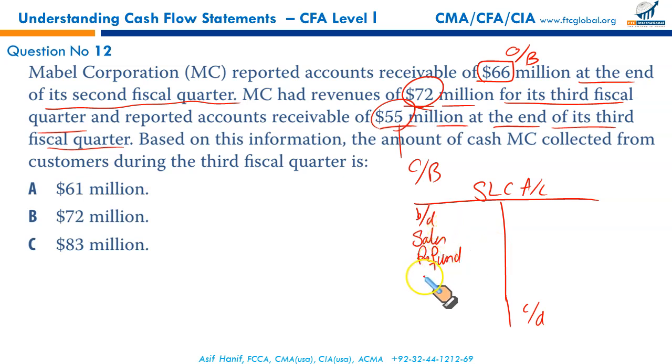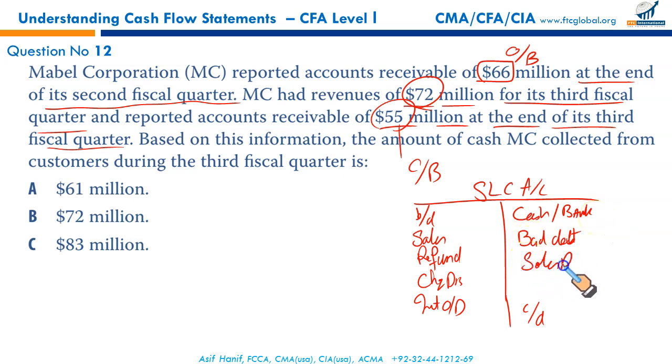Sales, refunds, any check dishonored, any interest charge on overdue accounts, very unlikely you will be tested on this. Received from our customers, cash or checks, any bad debt written off, actual bad debt, not the allowance, actual bad debt written off, any sales returns, any discount allowed. Very unlikely you will be tested on this. Since I'm an accountant, so this is what I would do. Discount allowed, any set off or contra. This is the maximum you will see in a sales ledger control account, debit credit.